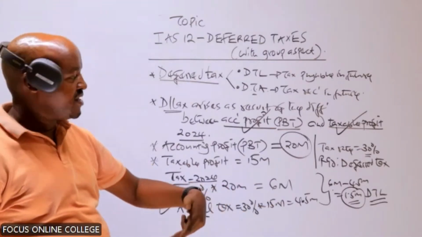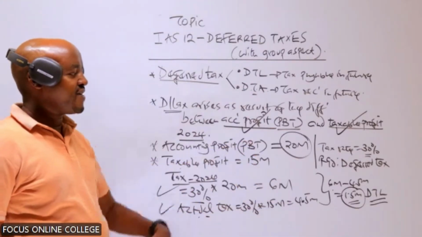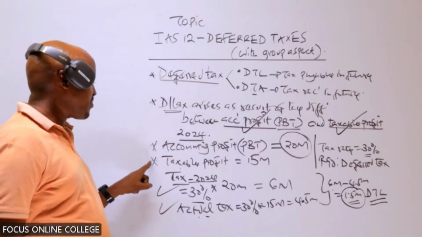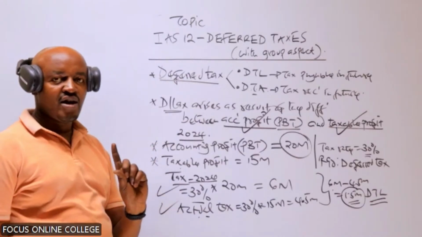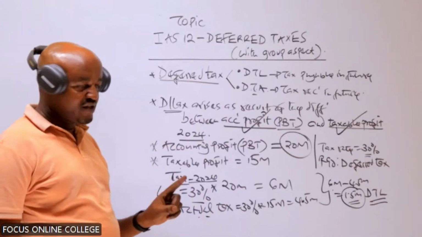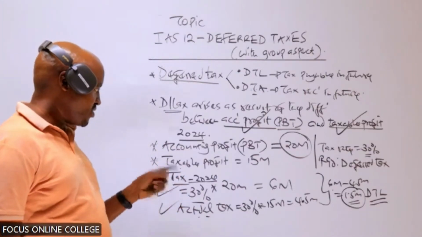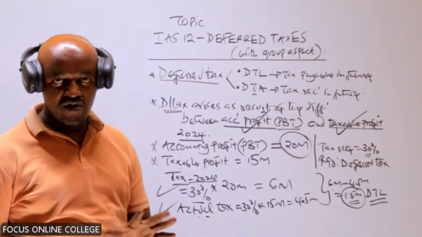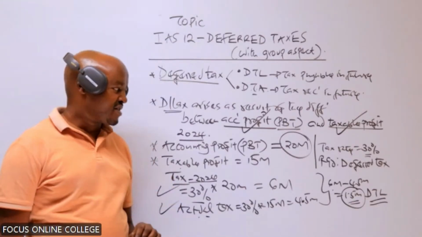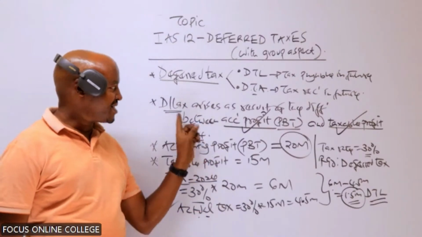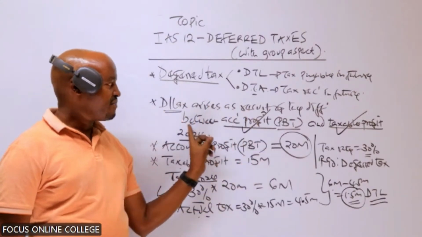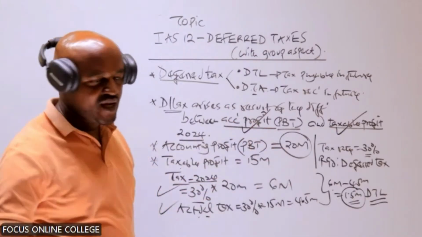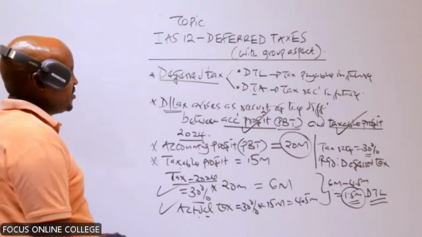Also, remember that the reason why this deferred tax arises is because the accounting profit and taxable profit are different. But if the accounting profit and taxable profit were the same, then in such a case, we don't have the deferred tax. So this deferred tax purely arises because of the difference between accounting profit and the taxable profit.